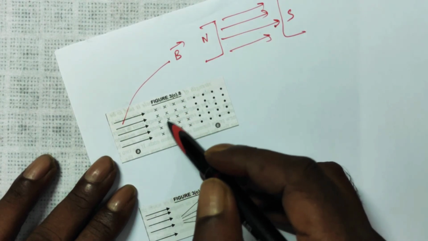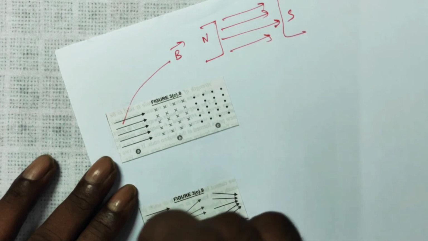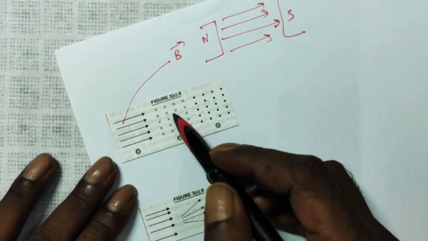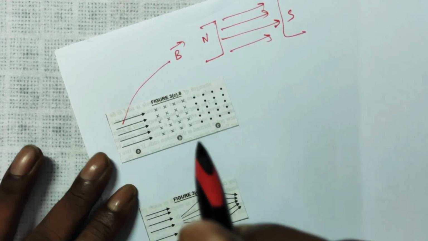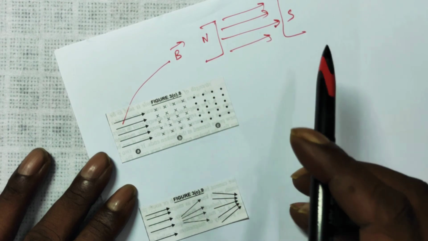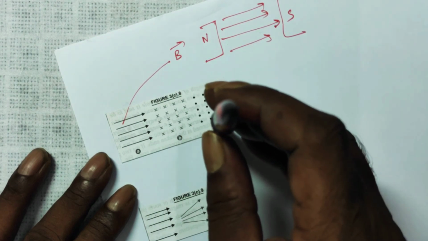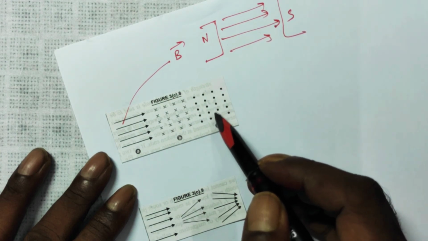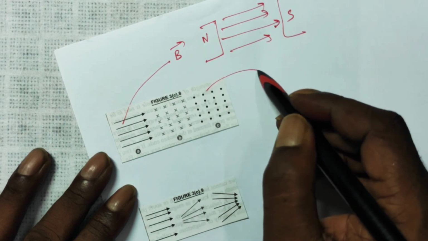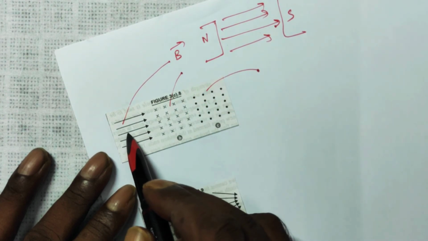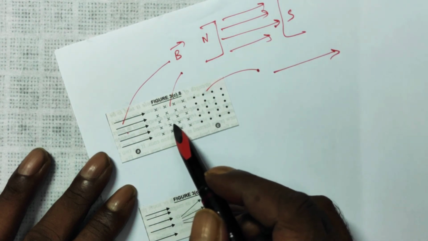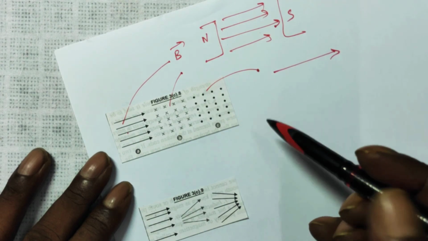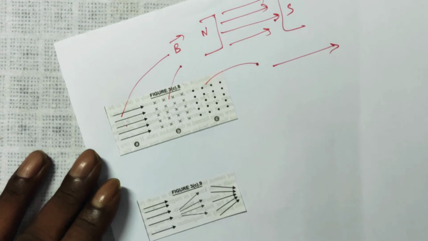Here these crosses indicate the magnetic field lines are into the plane of the paper, and the distance between them is equally spaced. So this is also uniform. The magnitude is constant and the direction is fixed. Here these dots indicate the magnetic field lines are pointing outward from the plane of the paper, and the distance between them is fixed and the direction is fixed. So this is also a uniform magnetic field. This magnetic field is pointing this side. This uniform magnetic field is pointing into the plane of the paper. This magnetic field is pointing vertically outward from the plane of the paper.